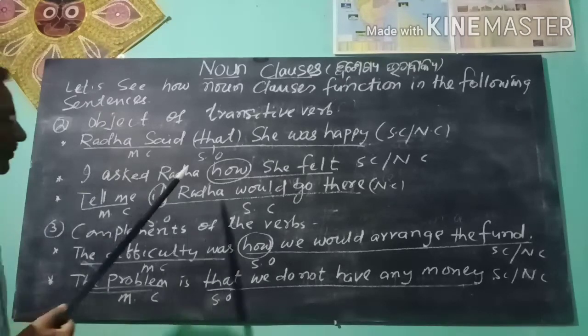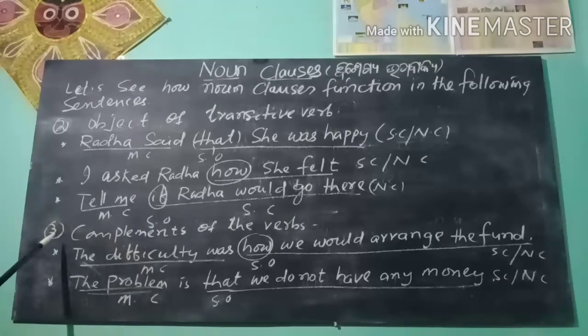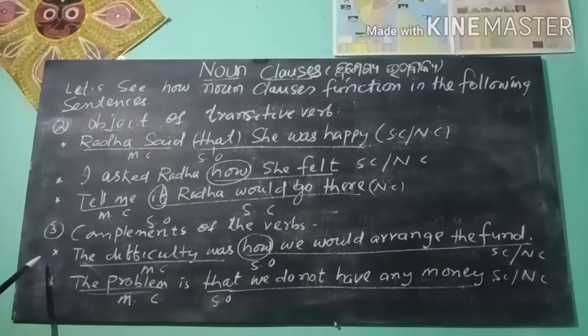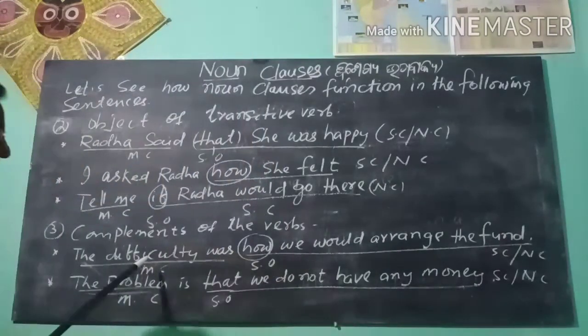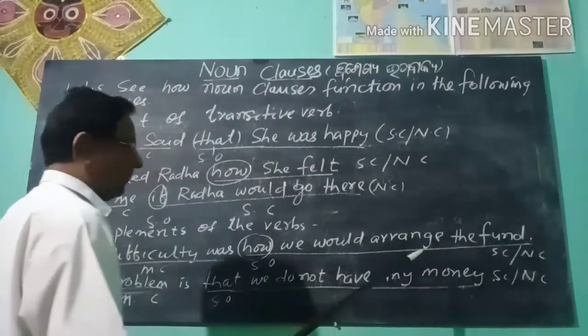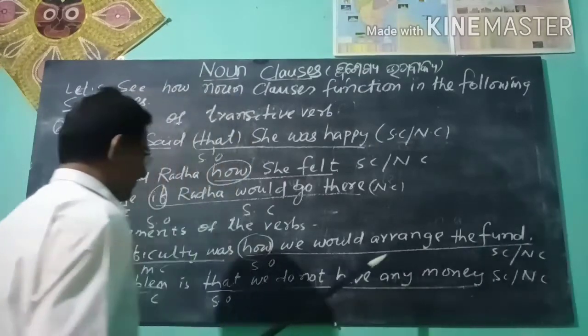Next, you see how noun clauses function as the complements of the verbs. Next, you see the examples. The difficulty was how we would arrange the font. Here, how we would arrange the font, the subordinate clause, works as a noun clause.